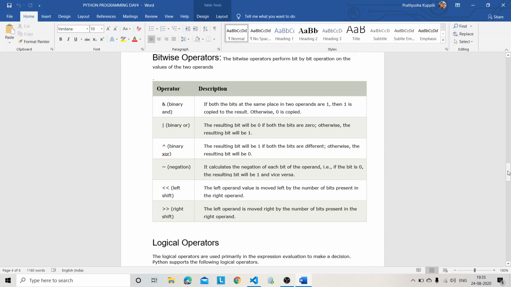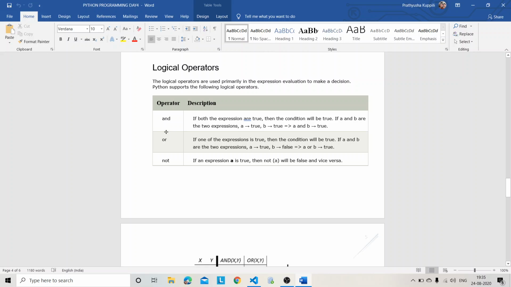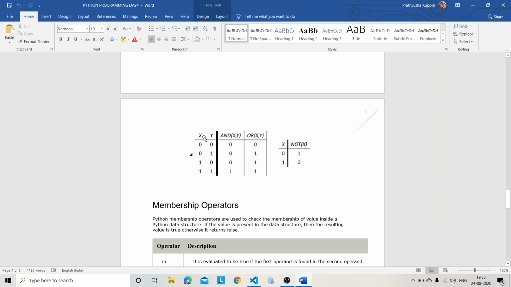Now bitwise operators. Bitwise operators I'll be telling later. First I will be telling about logical operators. See, logical operators we are having three types: logical AND, logical OR, logical NOT. I have given a table too. For example, the value of x is false and the value of y is also false. If you perform logical AND operation, it gives false only.